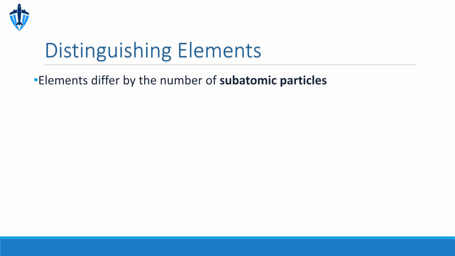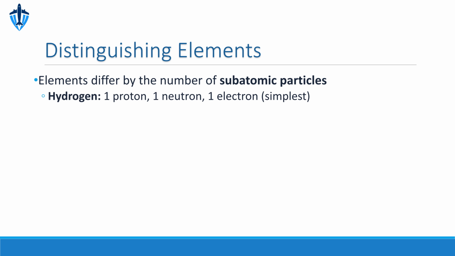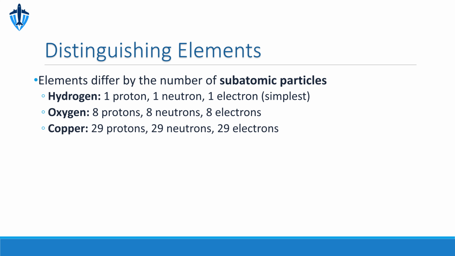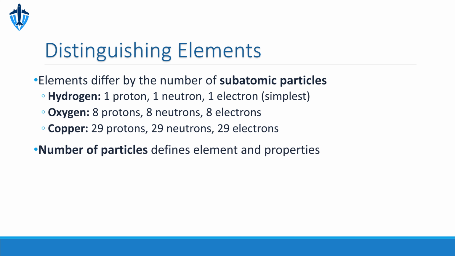What makes each element unique is the number of protons, neutrons, and electrons in its atoms. Hydrogen, the simplest element, has 1 of each. Oxygen has 8 of each, and copper has 29. This number of subatomic particles defines the element's identity and its inherent properties, and it also influences the mass of the atom.